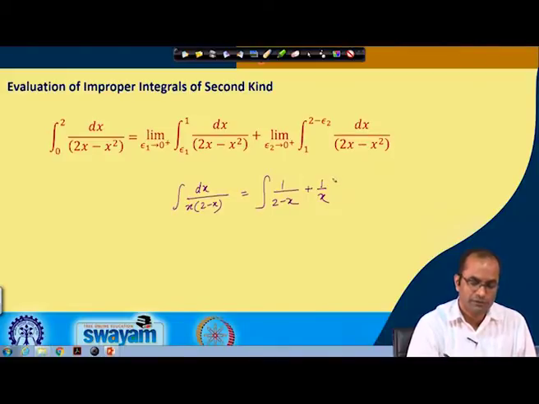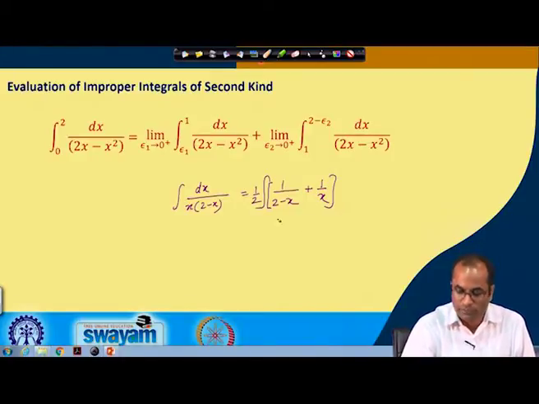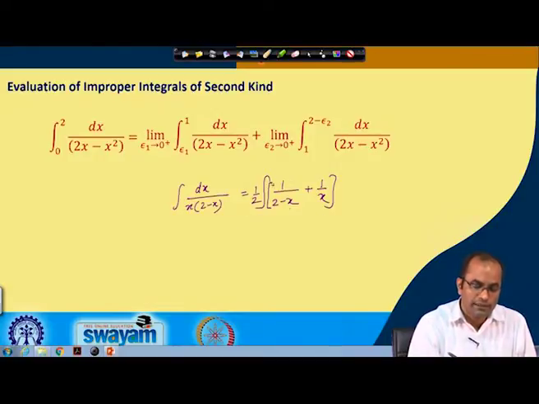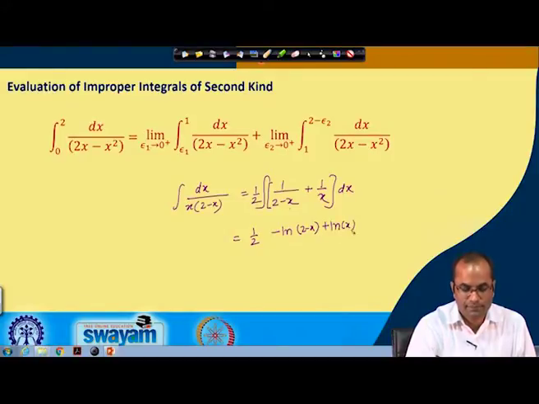So, this is 1 by 2, we have to adjust here because we will get this 2 there. So, we have 1 by 2 times (1 over 2 minus x plus 1 over x) and this integral over dx, which we can integrate. So, we will get, with minus sign, ln of 2 minus x, and plus this ln x, which is basically this half and this ln of x over 2 minus x.